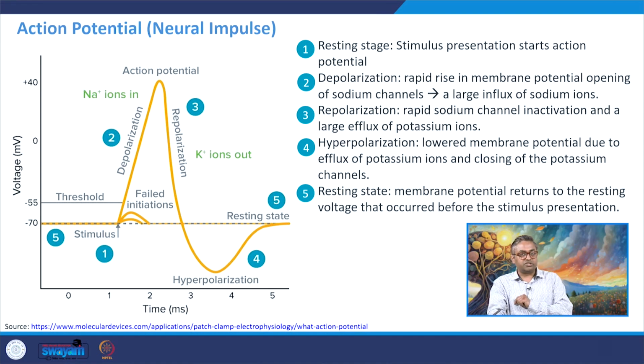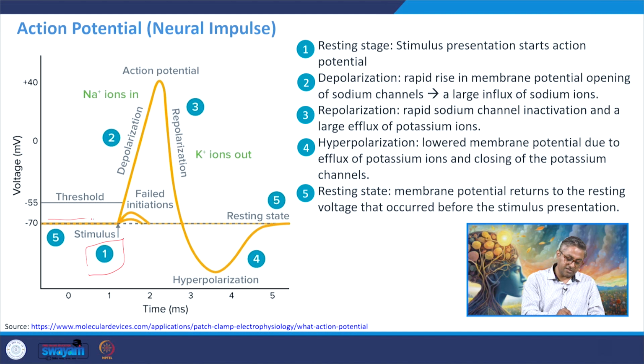To study this in detail, let us put some time here on the slide. As you can see, for the action state or the neural impulse, there are 5 stages, and these 5 stages are listed here. The first stage is the resting state. Here the neurons are at resting state, they are not doing anything. You are just sitting on your couch watching a beautiful movie, and suddenly you come to know that your mother is arriving at the train station.